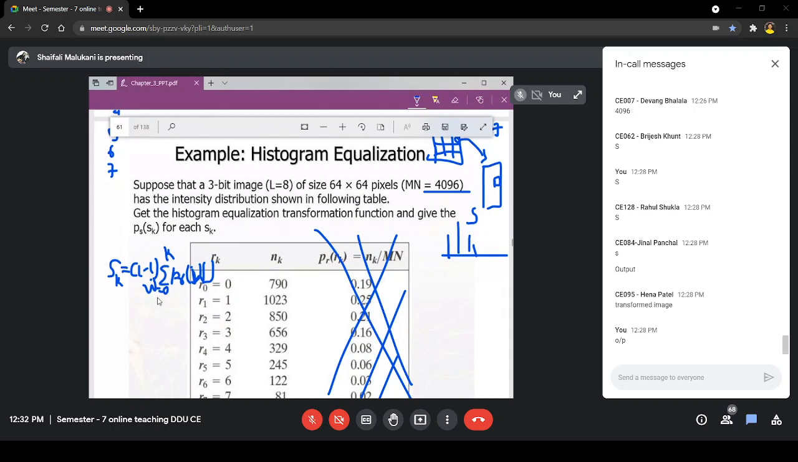So what am I interested in? I am interested in the Pr value. So first of all, I will need the Pr value. How to obtain the Pr value from this NK? Quickly. How are this Pr and NK related?